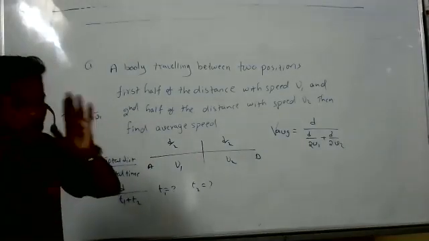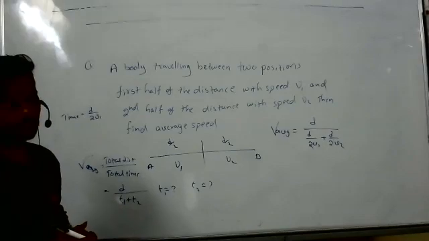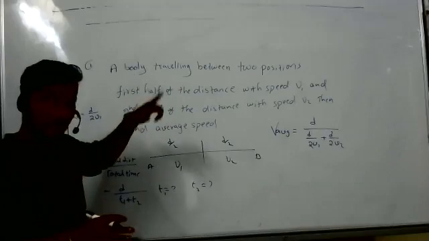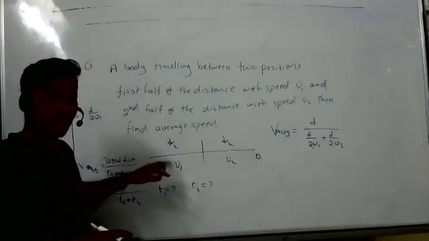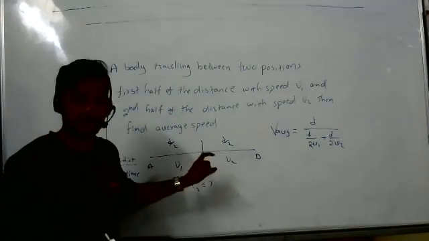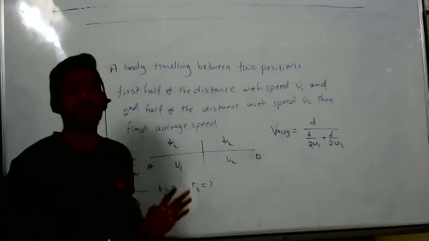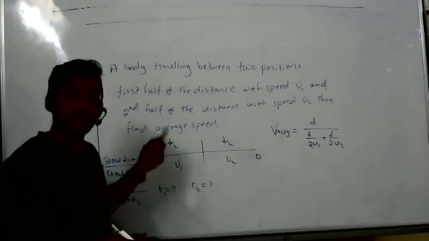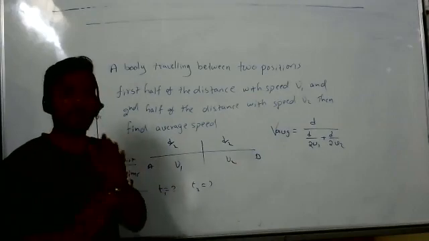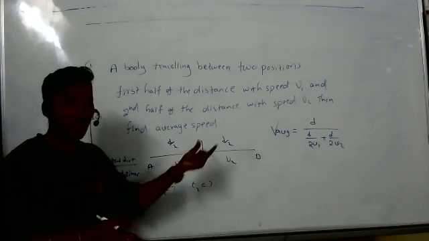Will we get 2 V1 V2 by V1 plus V2? Yes. Why? Because now remember, if anybody is moving, when they have given half of the distance with this speed, half of the distance with this speed, and you must find average speed, you have to remember only this formula. Here half of the distance they have given. Clearly understand, each and every application you will get in the type of formula.